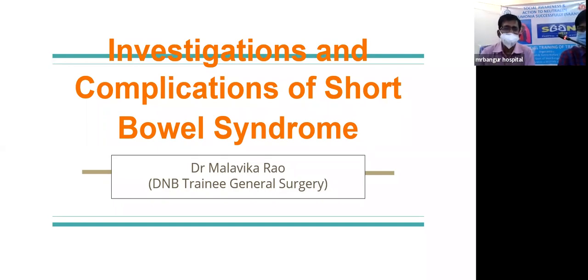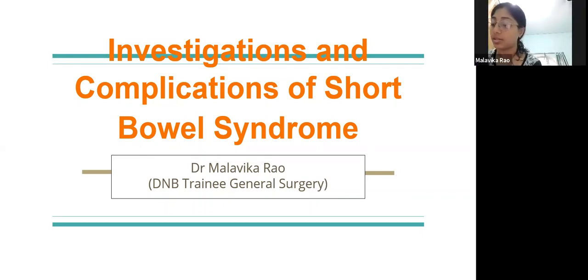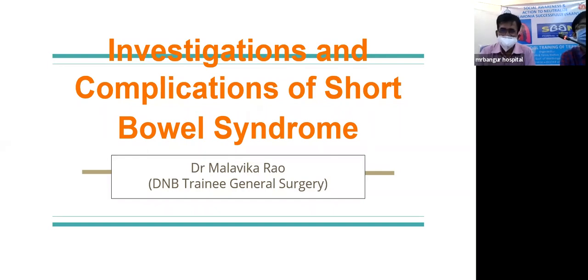Okay, that is one. Second is you do the lab and radiology investigations. And again, for the complications of short bowel syndrome, there are two broad groups. One broad group is because of the length of the short bowel; as I said, gastric hypersecretion, increased intestinal transit, malabsorption, fluid retrieval deficiency. So intestinal failure because of the short bowel syndrome. And this failure of short gut function leads to some other systemic consequences.